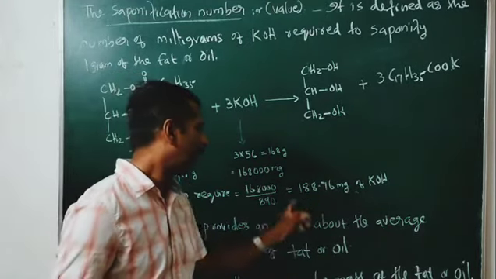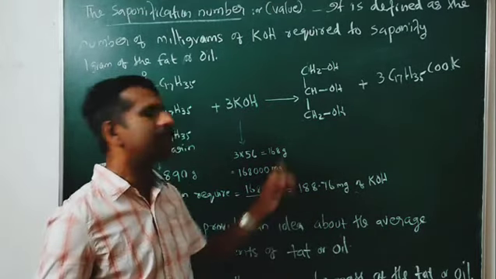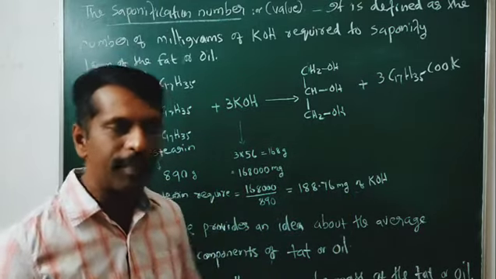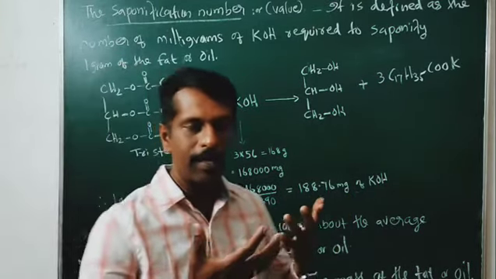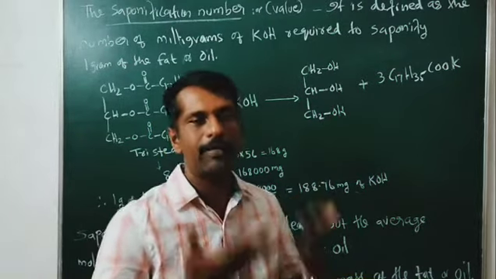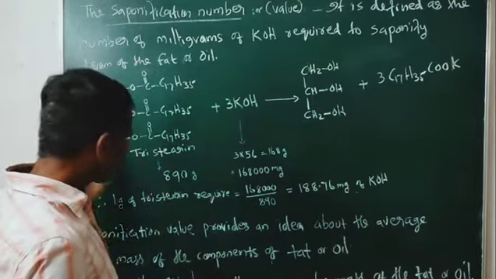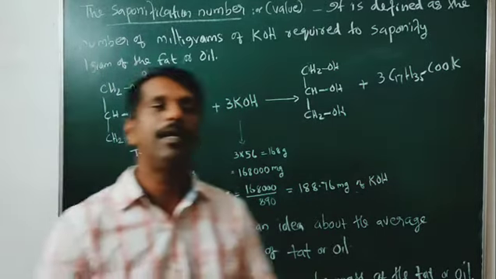When the saponification value is more, when the saponification number is high, it means that the molecular mass of the fat or oil will be low.